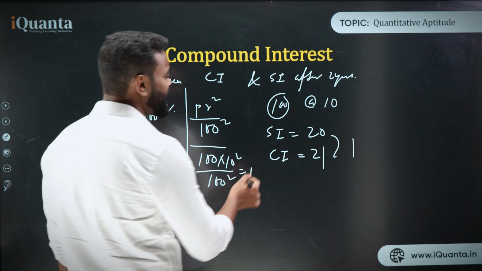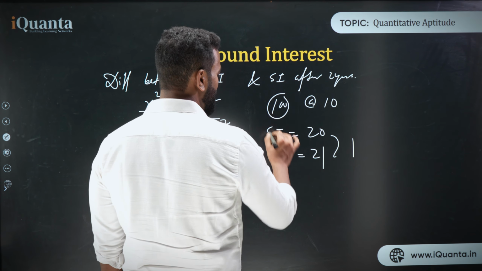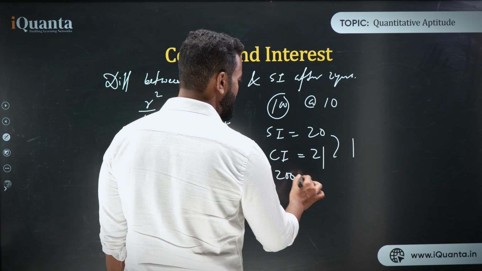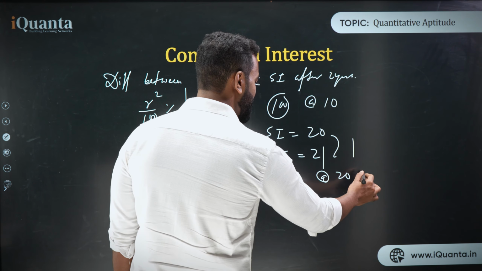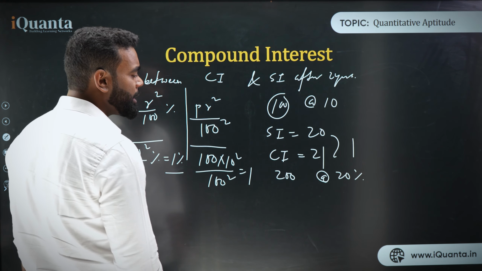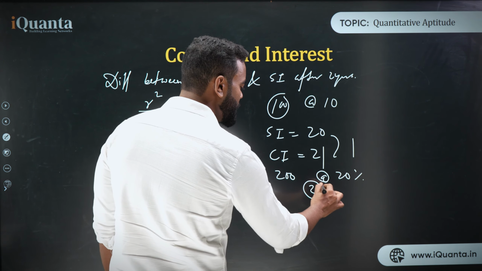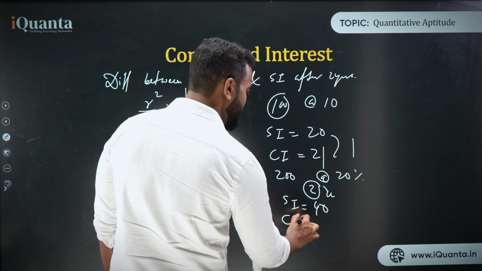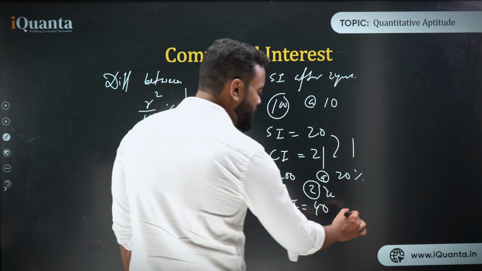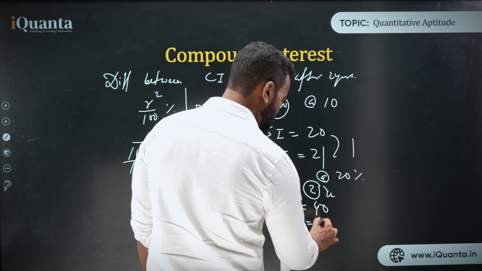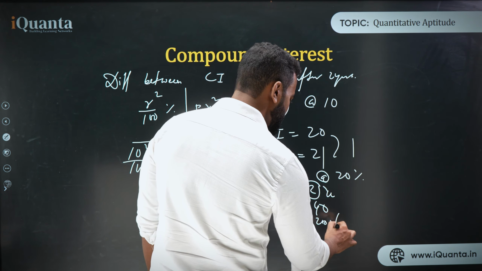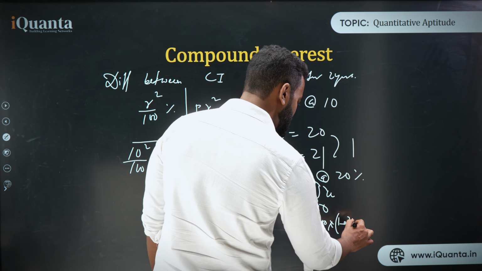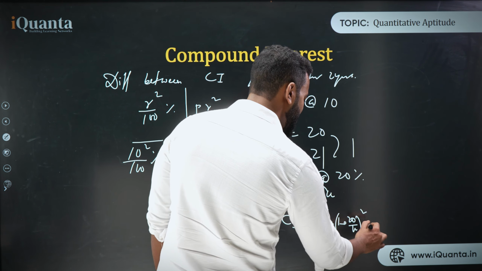So let's make this a little bit different. So think about 200 rupees at the rate 20%, right? In 200 rupees at the rate 20% in 2 years, what is SI? SI is nothing but 40. What is CI? If you find CI, it would be 200 into (1 plus 20 upon 100) square minus 200.